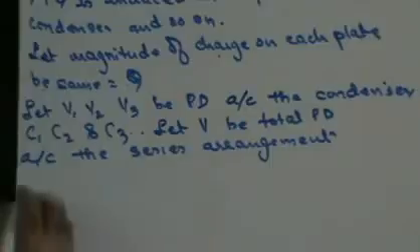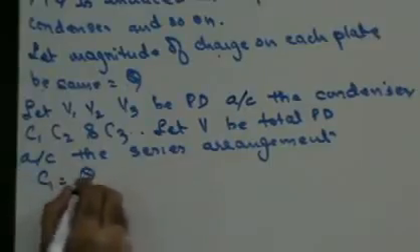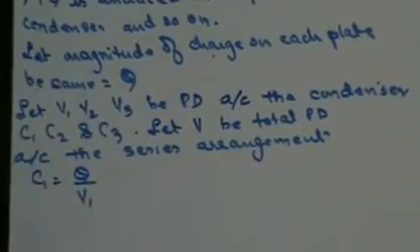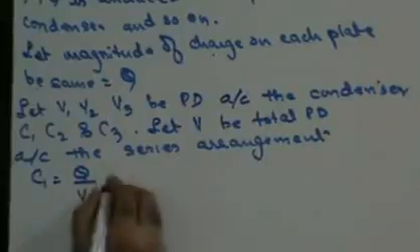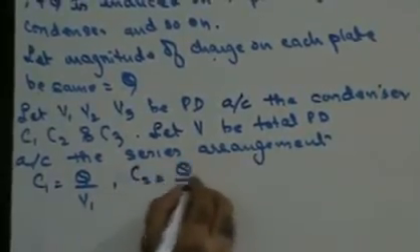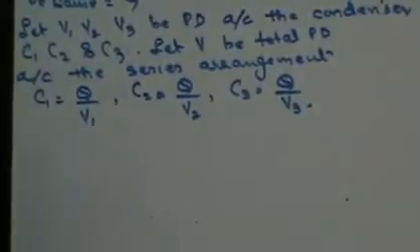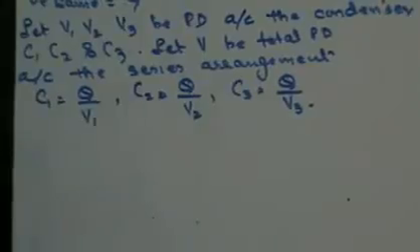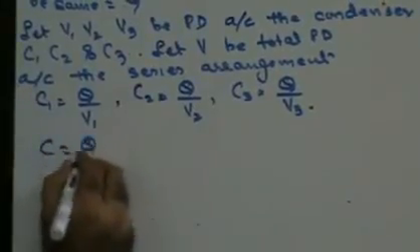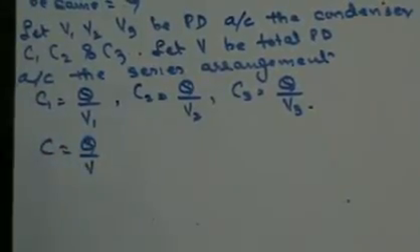So I could say that C1 is Q upon V1, because the charges are the same on each condenser. C2 is Q upon V2 and C3 is Q upon V3. Now I could also say that C is equal to total charge upon total potential.